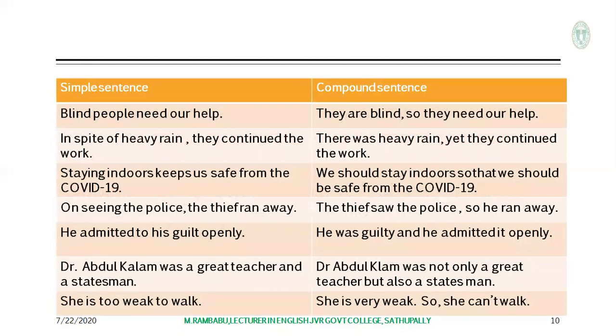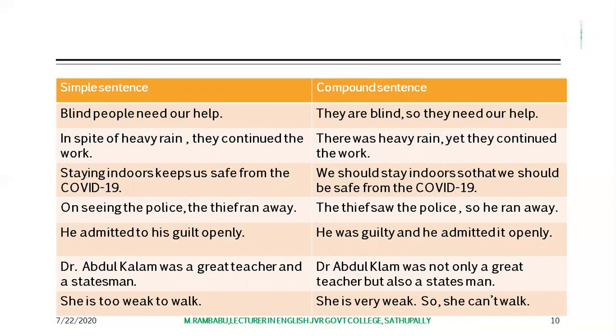Now let's look at the table here. How to change simple sentences into compound sentences. We can change simple sentences into compound sentences. Let's look at the first sentence here. Blind people need our help.